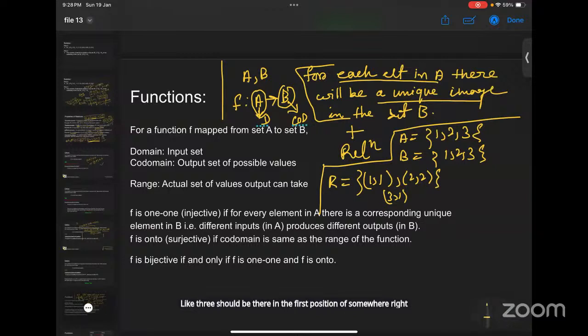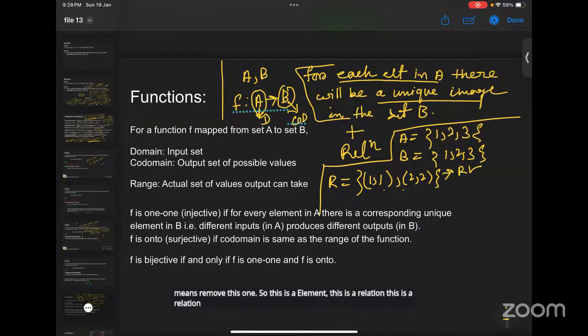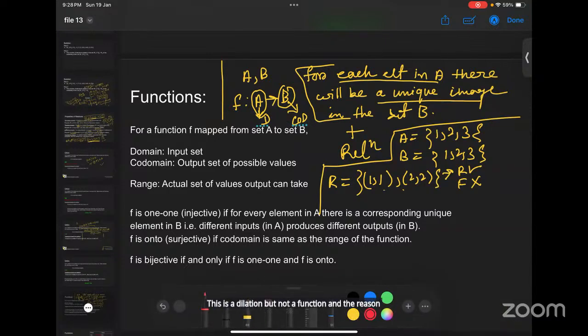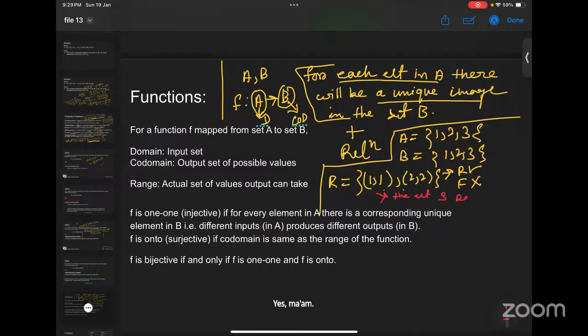So this is a relation but not a function, and the reason is that 3 doesn't have any image in B.